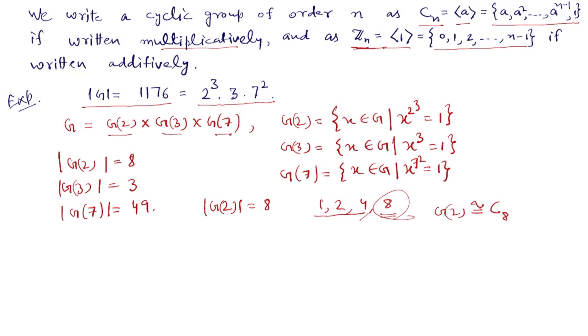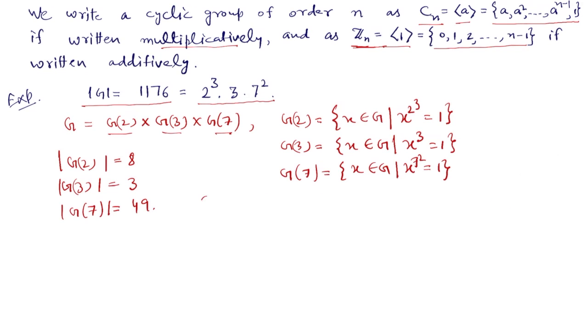If G2 contains an element of order 4, in this case one factor of G2 will be C4 and the other factor will be C2. But if G2 also does not contain an element of order 4, then all the elements of G2 will be of order 2. So G2 will be isomorphic to C2, C2 and C2. So G2 can be isomorphic to C8, C4 cross C2 or C2 cross C2 cross C2.